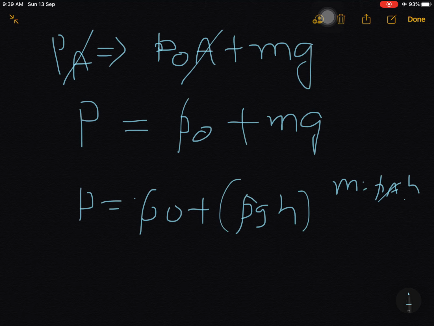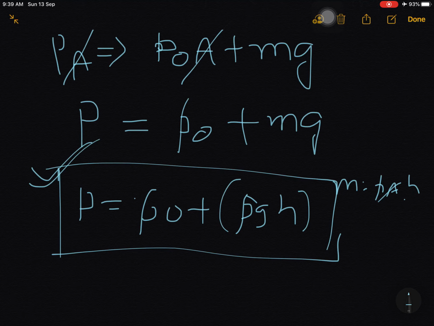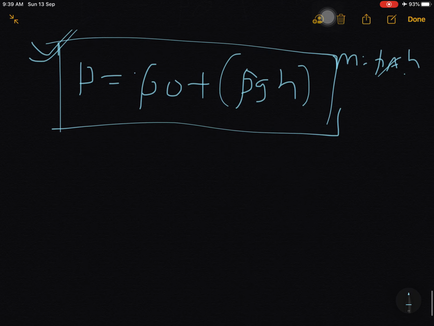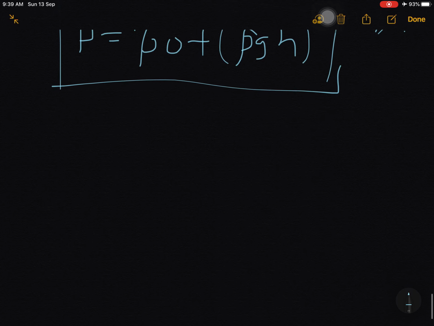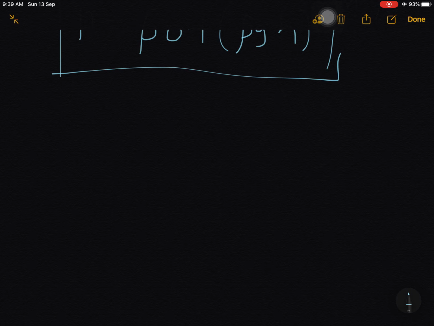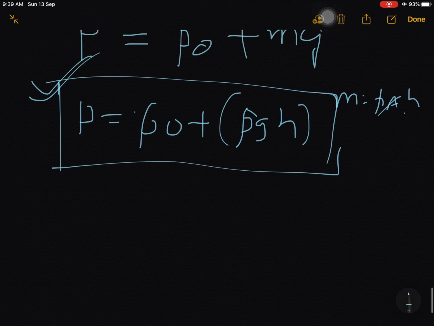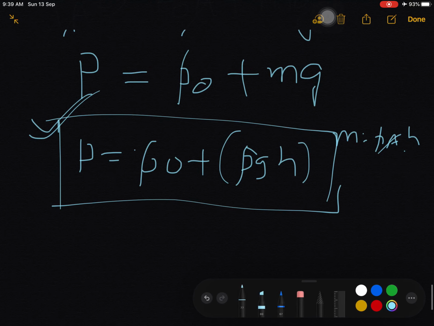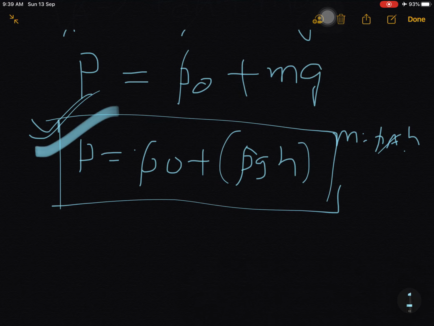Okay, this is the final answer. The pressure at this point is P naught plus rho gH. That's it. This is the variation of pressure vertically with depth.